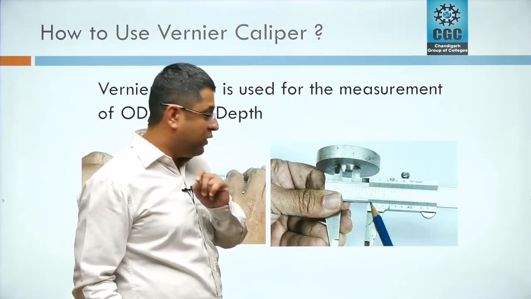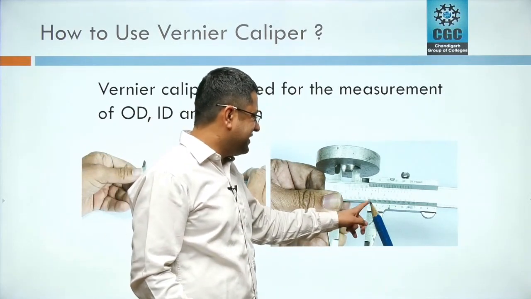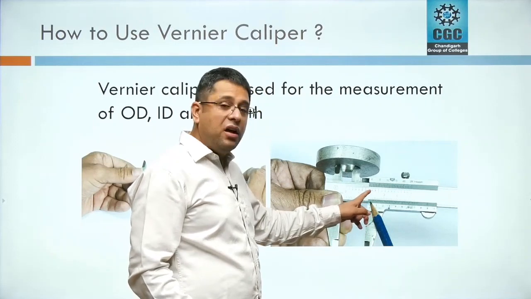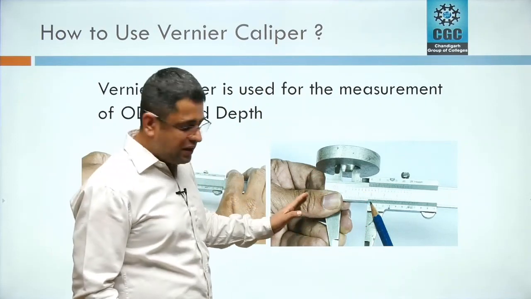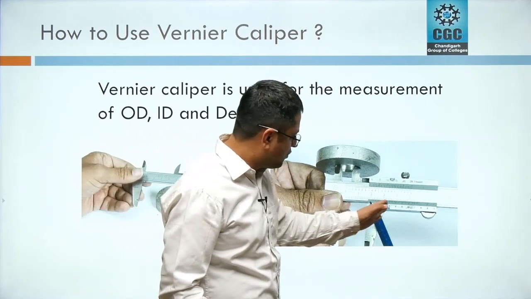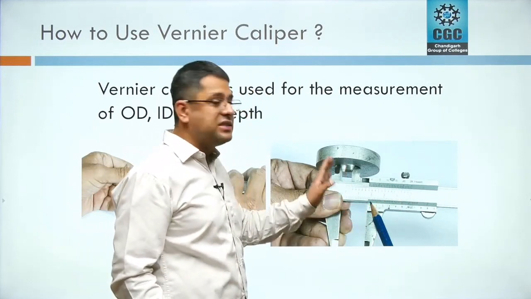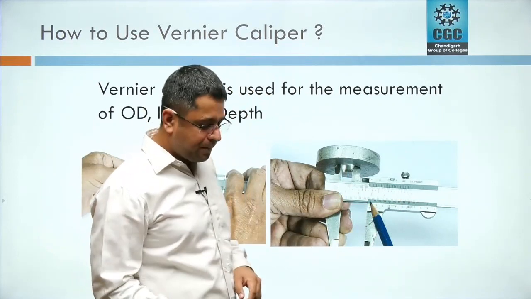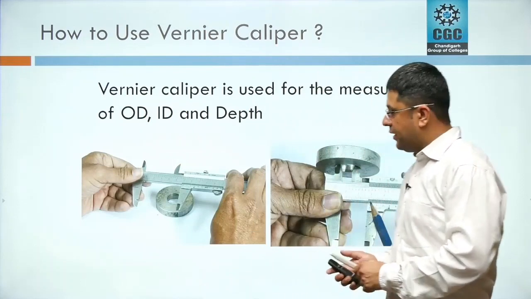Its value is exactly 20 mm because 0 of the vernier scale is coinciding with the 2 of the main scale. So in this case, there is no need to show the other coinciding lines. The value is exactly 20 mm here. Now we'll move further.